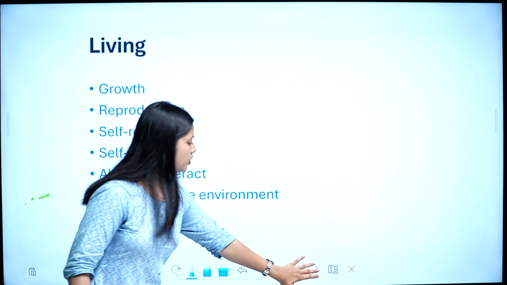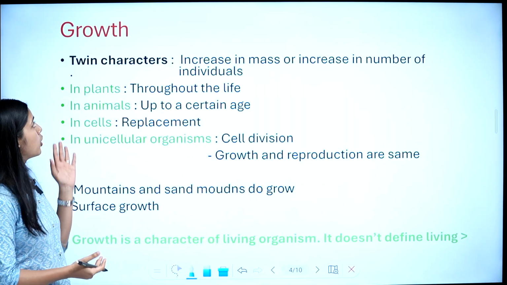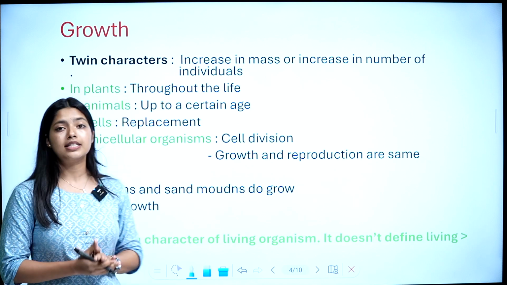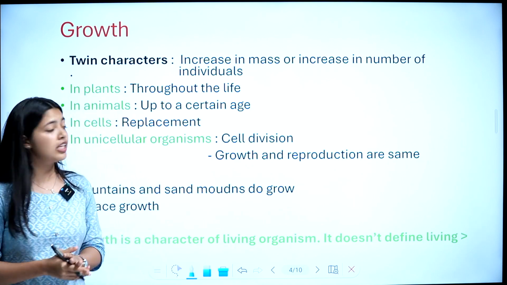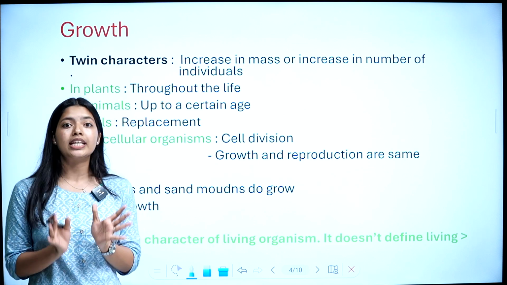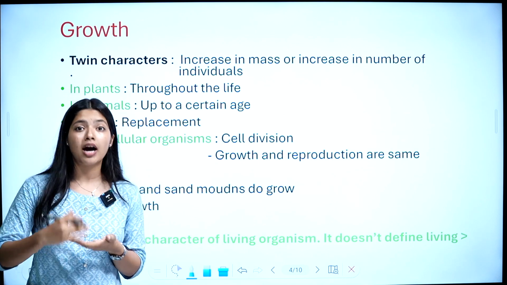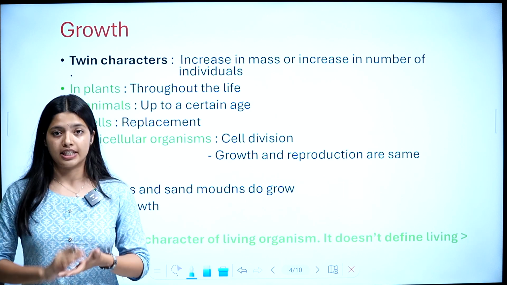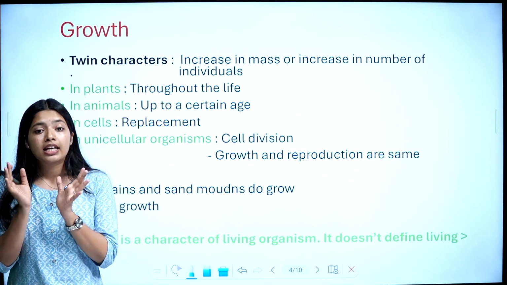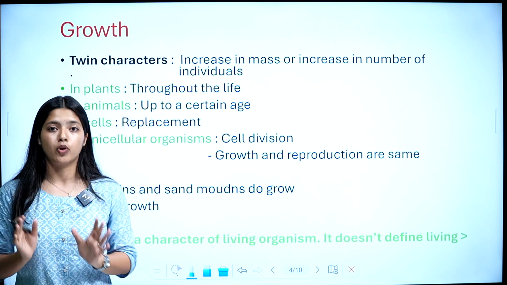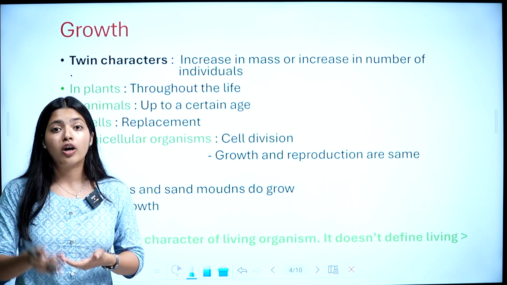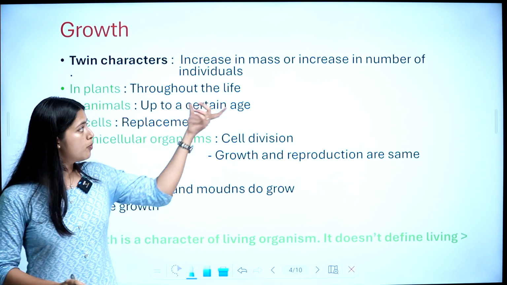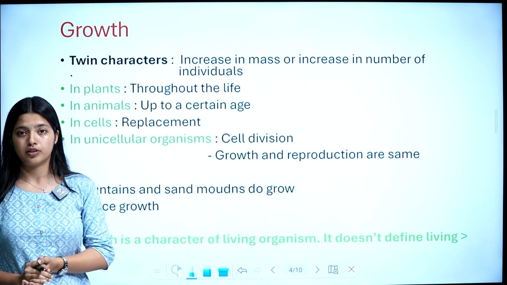So let's move on to the first point, which is growth. It is said that growth is increase in mass or increase in number of individuals. These are the twin characters of growth. That means if mass increased or if number of individuals increased, in both cases we can say that the organism has grown. Increase in mass or increase in number of individuals is called growth.